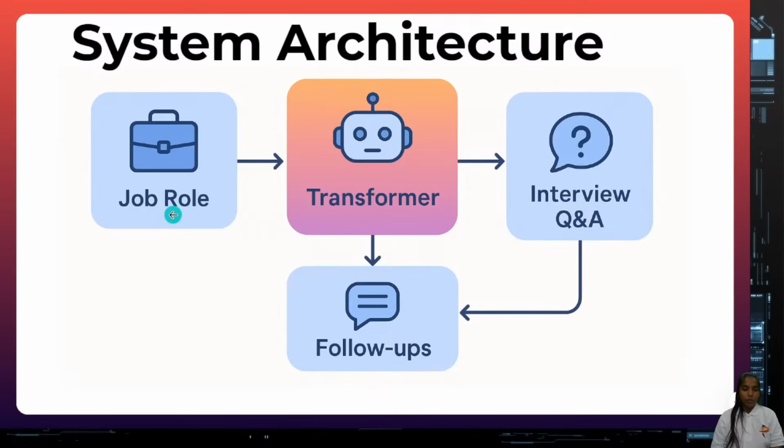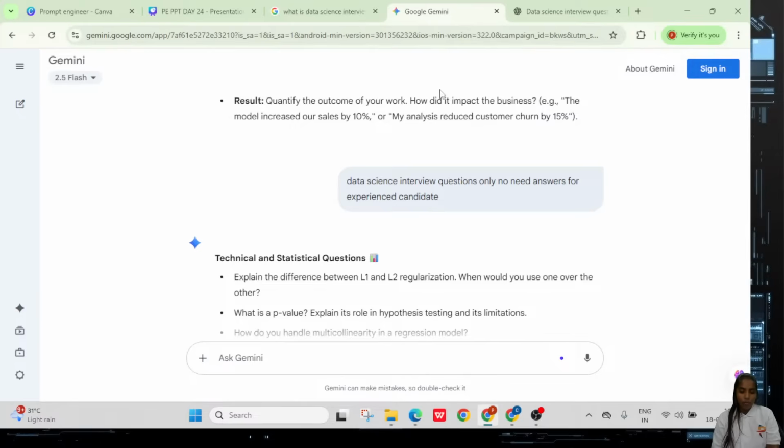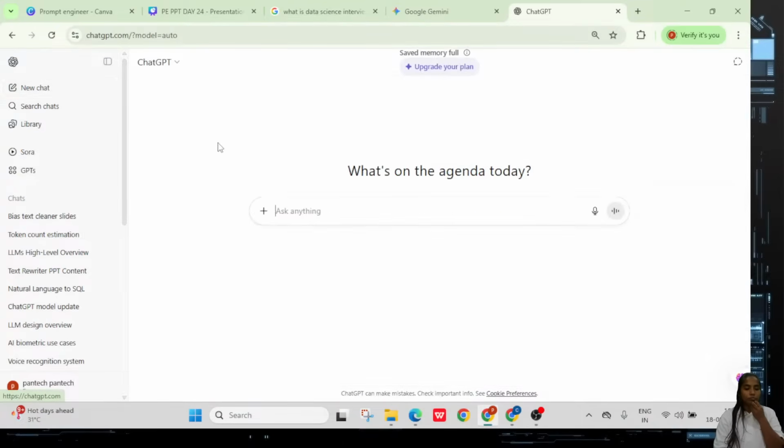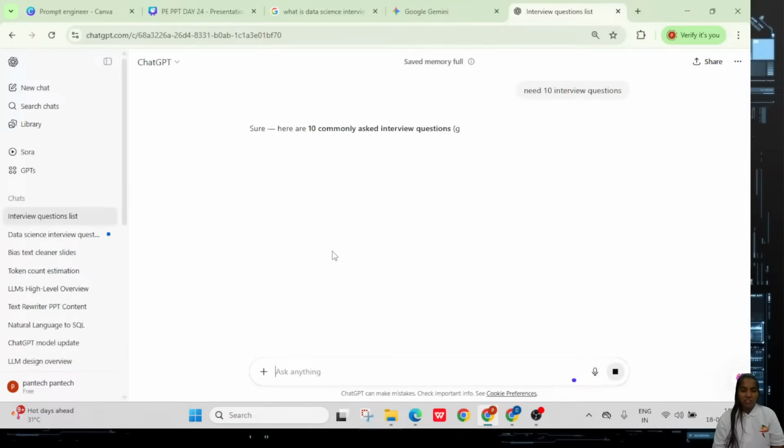Here you can see the main thing: you have to mention the job role. Did I mention the job role or not? Yes or no? You can see I just mentioned the job role here, data science. You are asking for interview questions, so which type of interview questions? Here I am going to open a new chat and say, I need 10 interview questions. If I ask like that, it can give something generic.